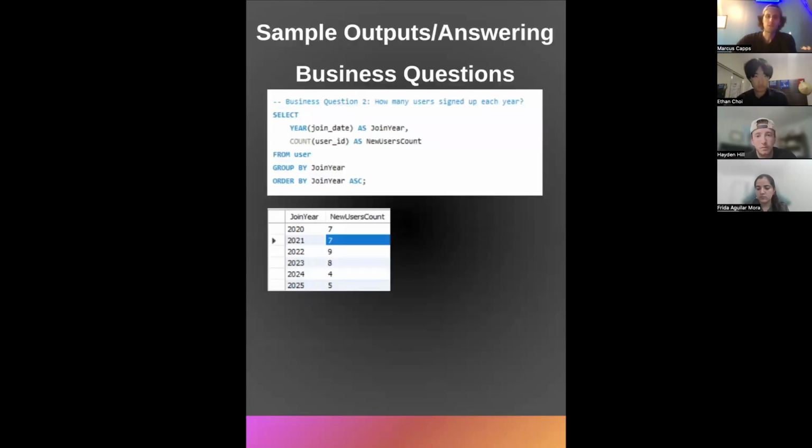Now moving into our first query, this answers business question number two, which is how many users signed up each year. To run through what the query is doing: we're extracting the year from the user's join date, counting how many users joined in each year, and grouping by year so that the count is calculated for each year. Then we order by ascending, which sorts the years from earliest to latest. And that's the query to answer our second business question.